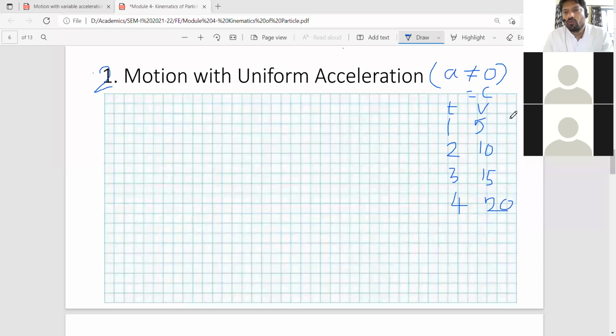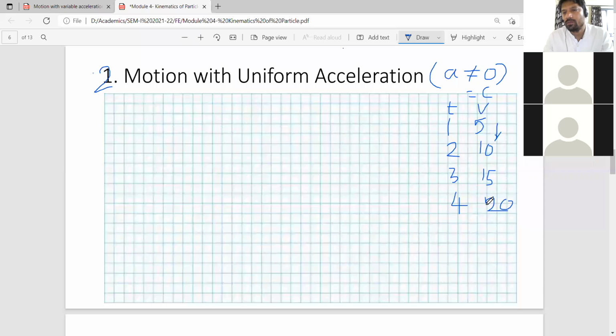Okay, so 5, 10, 15, 20. Here you have two observations. What you did, you kept the time interval the same, that is 1 second. Your first observation is that velocity is increasing, looking at the values 5, 10, 15.